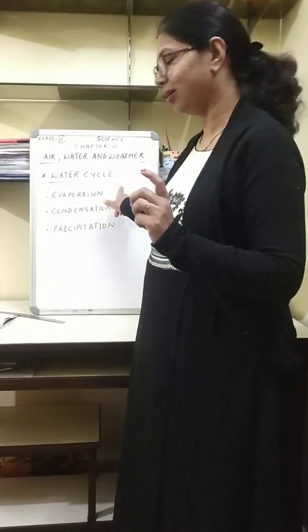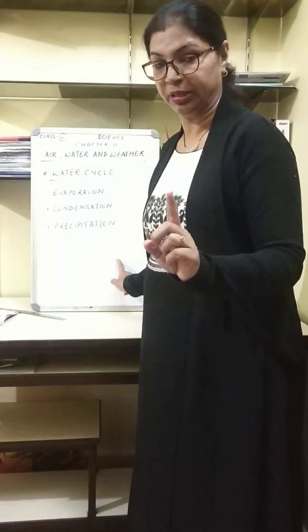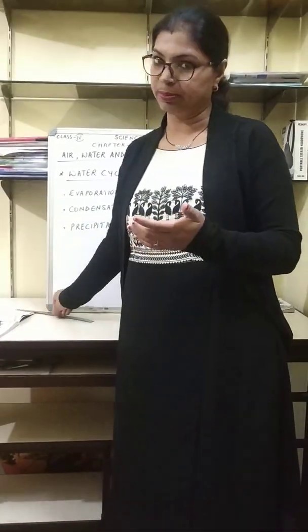Now, apart from evaporation and condensation, there are many other things which go on in a water cycle. Okay, so we are going to read about those steps. But the major steps in water cycle are evaporation, condensation and precipitation. Now, how do these things happen? Okay, and which step occurs after which, one after the other? That I am going to explain to you.